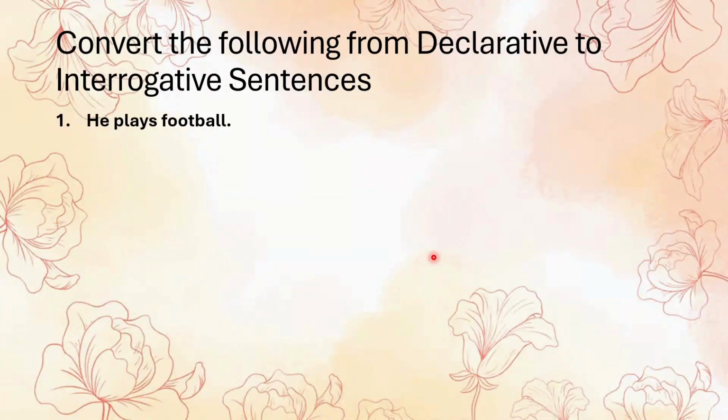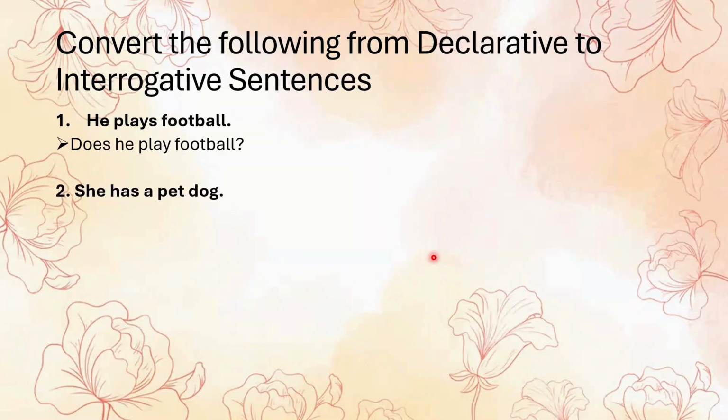Now we have some simple examples of transformation of declarative to interrogative sentences. Let's see. He plays football. After transformation it becomes, does he play football? Why? Because this sentence is in simple present. There is no auxiliary verb and the verb is plays. Since he is a singular subject, we use does as the helping verb. When we use does, the main verb changes to its base form. So plays becomes play.